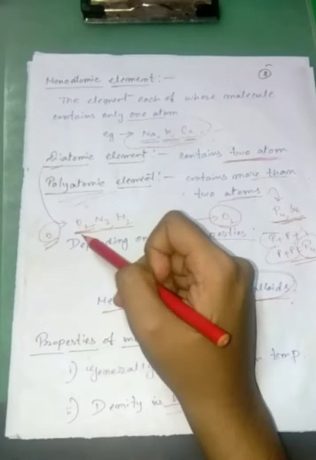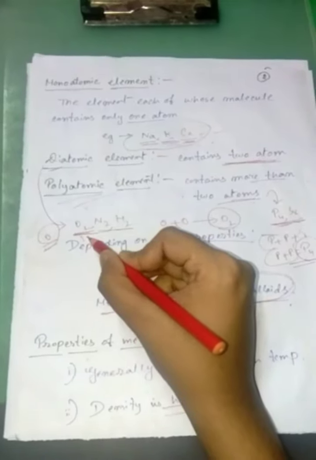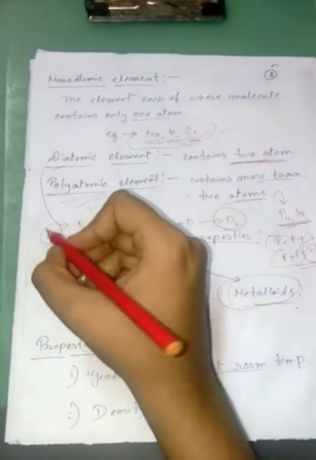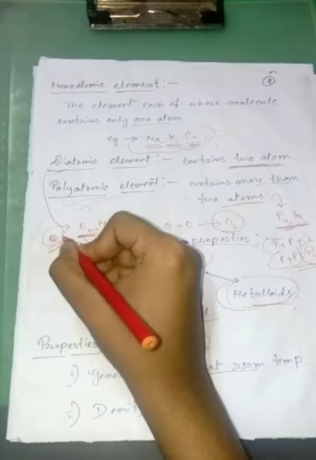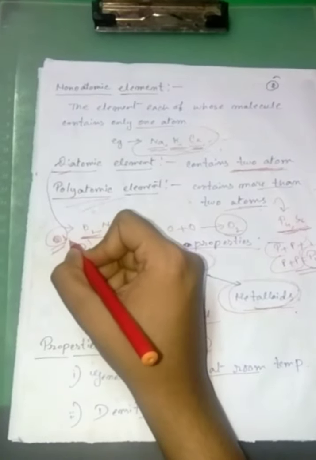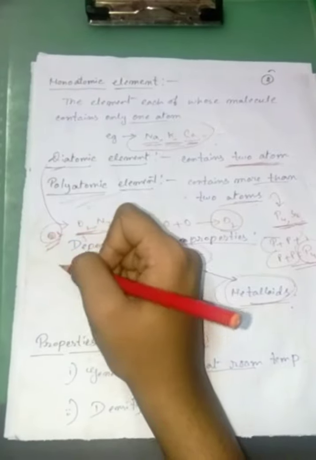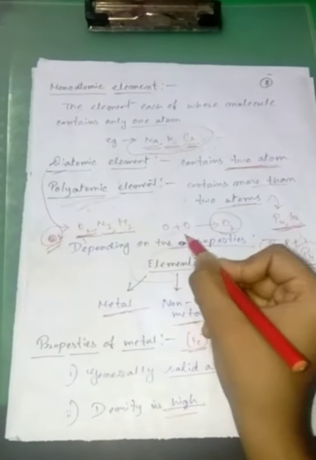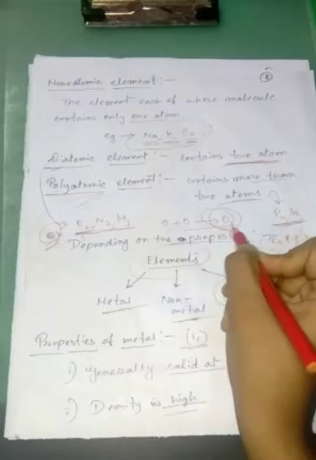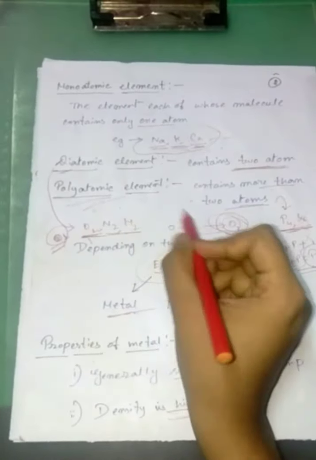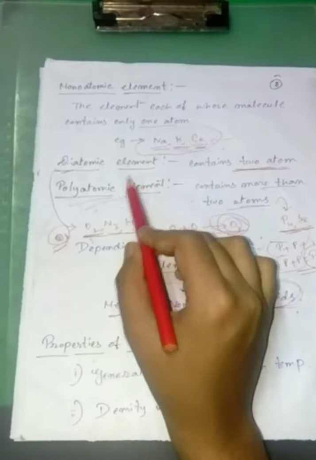O2, N2, H2. Oxygen as only one atom is not possible, meaning oxygen cannot exist as a monoatomic element. Two oxygen atoms are combined chemically to obtain an O2 molecule. For this reason oxygen O2 is considered as a diatomic element.